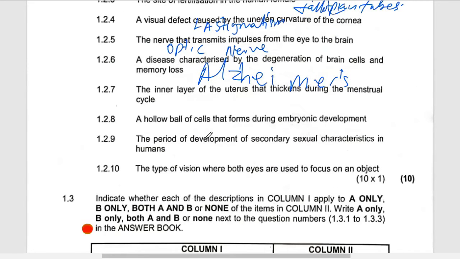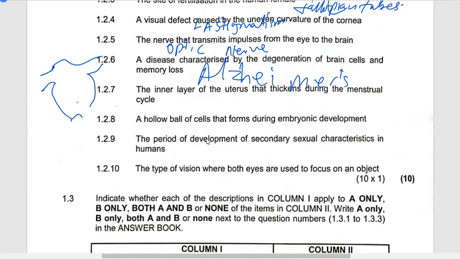Then the inner layer of the uterus that thickens during the menstrual cycle. The inner layer. Remember, if you look at the uterus, you find out that it looks like this. It's a simple structure.